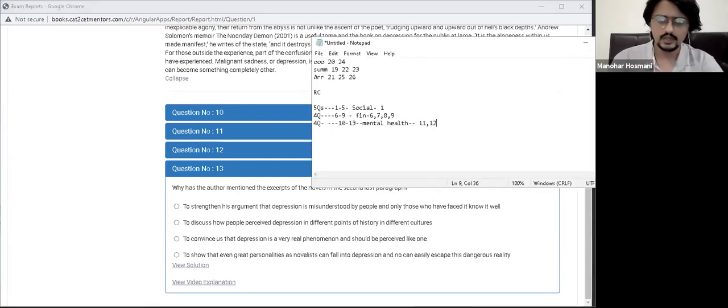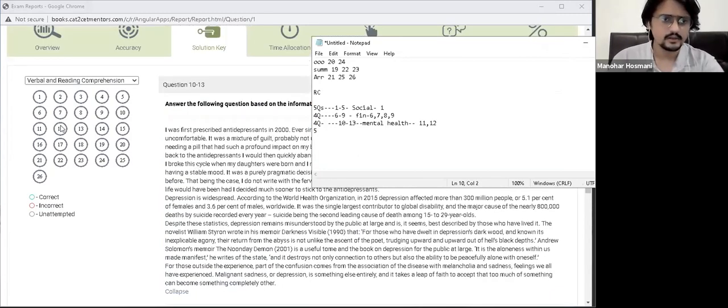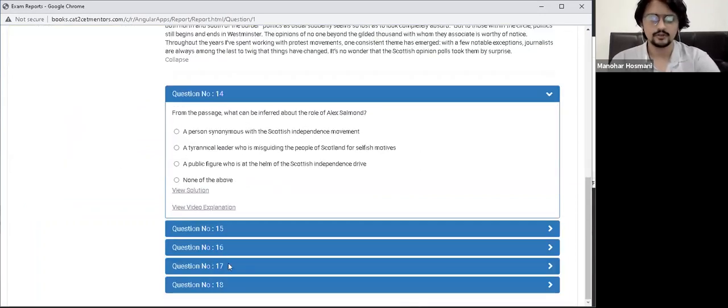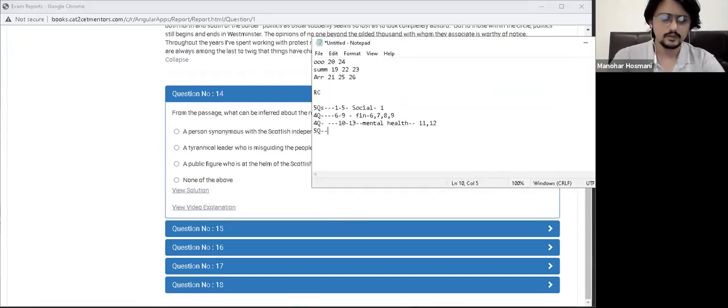Okay, let's go on to the next question. 5, I think 5 question है कि क्या? 1 second. 13th, and let's go on to the 14 to 19 ही होगा, right? नहीं, 14 to 18 है. 19 से तो verbal आ रहा है. सही है. So there are 5 questions in this: 1, 2, 3, 4, 5. So I'll be writing 5Q, 14 to 18.